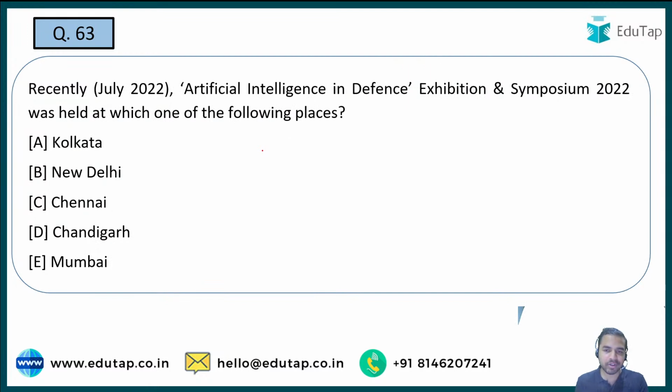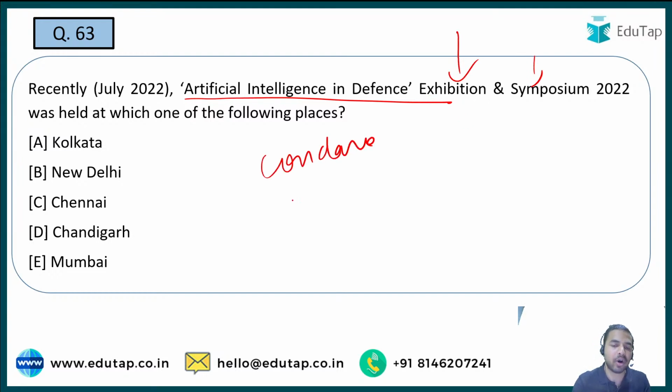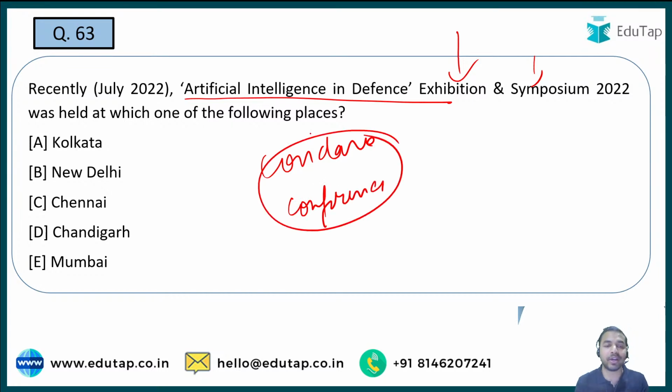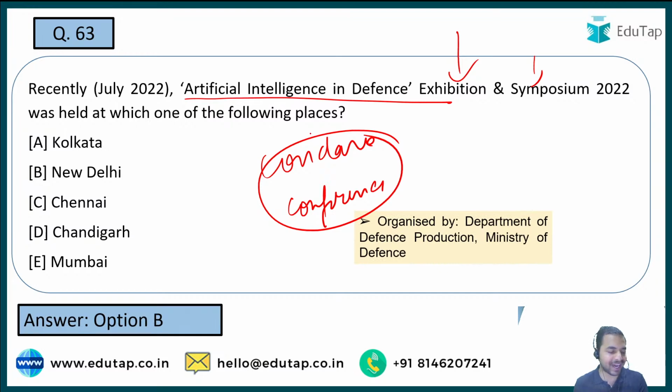Now tell me in which of the following places the Artificial Intelligence and Defense Exhibition and Symposium 2022 recently took place. So guys, see, once again I'm telling you that whenever such kinds of exhibitions and symposiums or conclaves or conferences are held, you are required to remember what exactly was the venue of such an exhibition or symposium. And here the right answer to the question is option B, that is New Delhi.